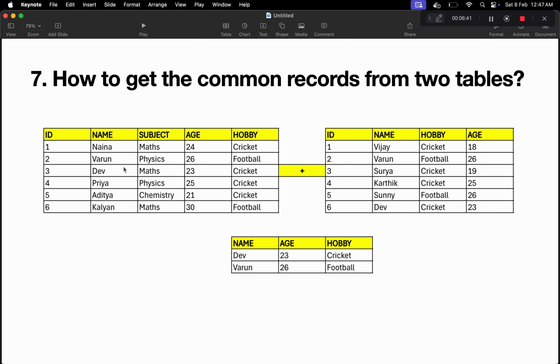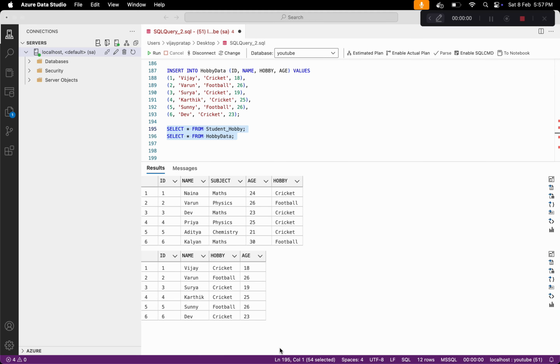Again, we have one more row which is Varun, his age is 26 and his hobby is football. And the same row is present in this table, which is Varun, football, age 26. So that is why we have two rows which are common in these two tables, and that is why we need these two rows in our output. Now let's jump into the SQL and see how we can solve this problem. So in this we have two tables, and we have to find only those rows that are common in both, but we have to check for name, hobby, and age only. So let's see how we can do this.